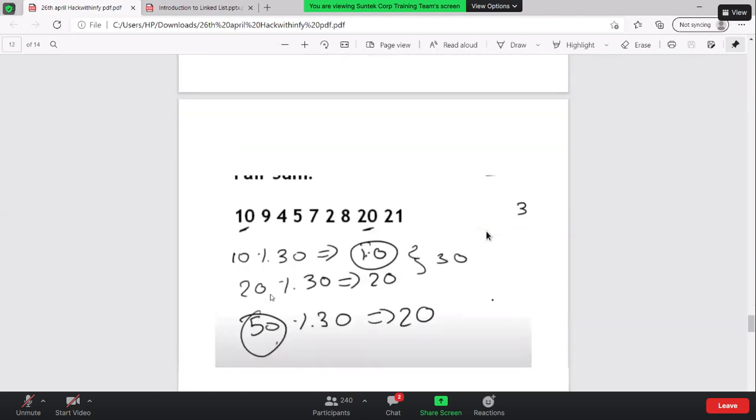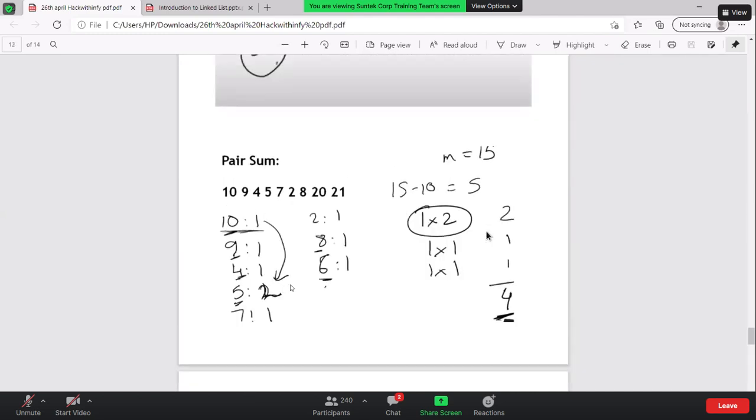So if you have a look at this example, we have taken the same set, but we have taken m is equal to 15 over here. The reason behind m equal to 15 is that it has some special cases. What are these special cases? If you see, we have 10, 9, 4, 5, 7 is 1. So far, the 7 is getting repeated one number of times. But so far, it's all 1. Then 2 is also 1. 8 is also 1. Now we got 20.